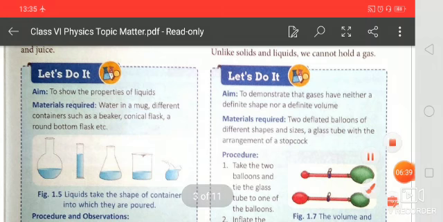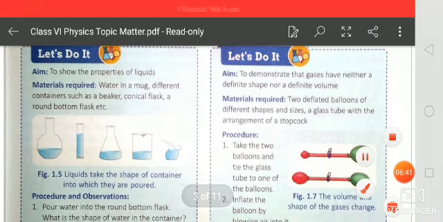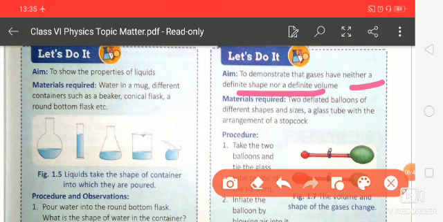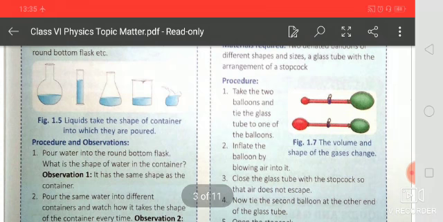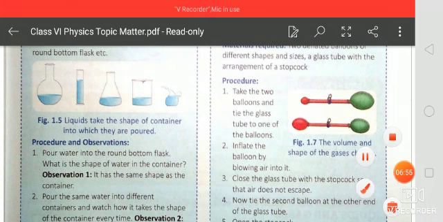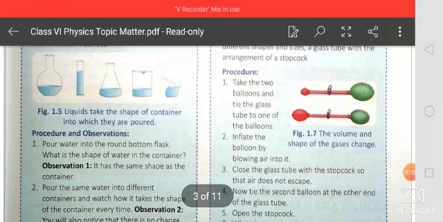Here, the aim of this activity is to demonstrate that gas has neither a definite shape nor a definite volume. Materials are required, and the procedure is: take two balloons and tie the glass tubes to them.